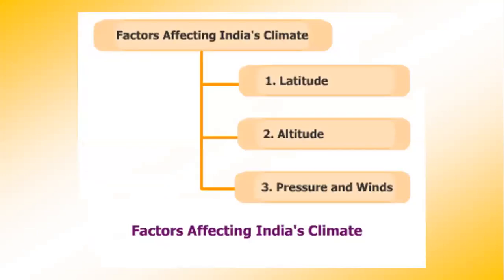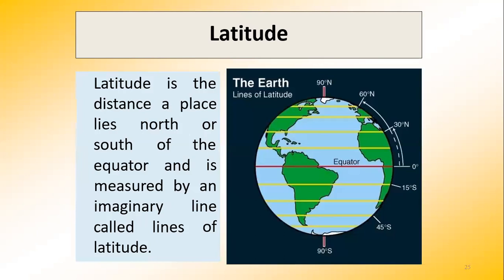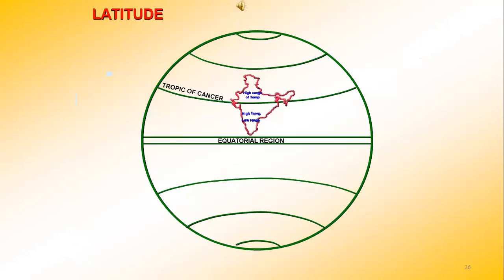Now, out of all the factors that we had learned, these three affect the climate of India: latitude, altitude, and pressure and winds. Latitude is a distance that shows that a place lies north or south of the equator, and it is measured by imaginary lines called lines of latitude.